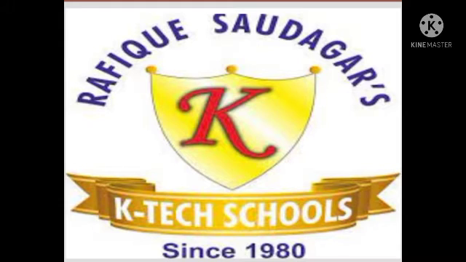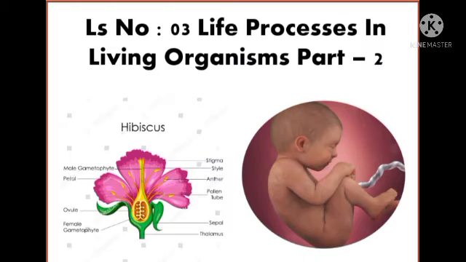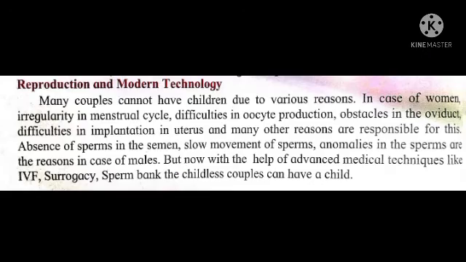So, we are learning our chapter number 3 of Science 2, that is Life Processes in Living Organisms, Part 2. In a previous lecture, we had learned about the menstrual cycle. Now, moving further, we are going to learn about more concepts.